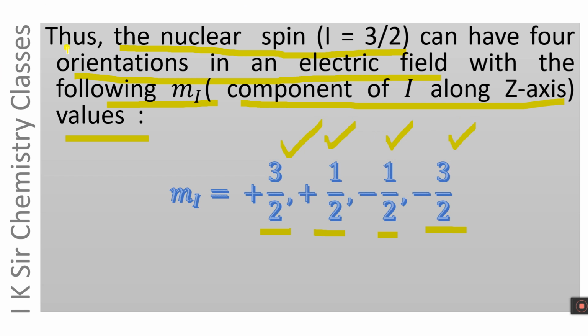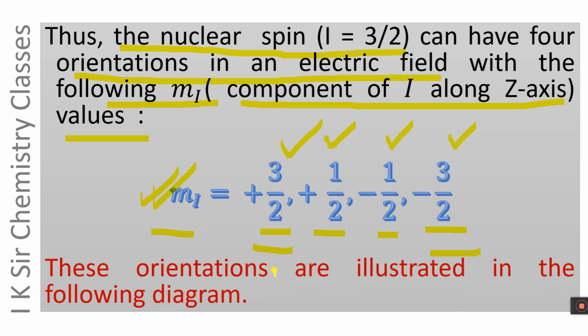These are represented by Mi. What is Mi? The component of I along the z-axis, and the value of Mi varies from plus I to minus I in integral steps. These orientations are illustrated in the following diagram. Let us see it again. The nucleus with nuclear spin 3 by 2 has 4 orientations in the electric field.